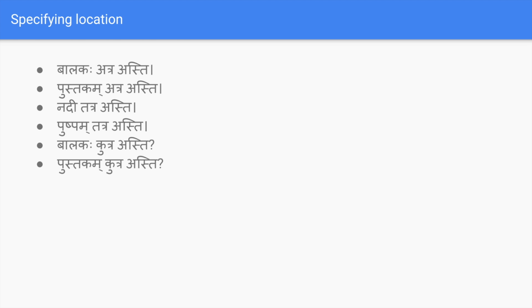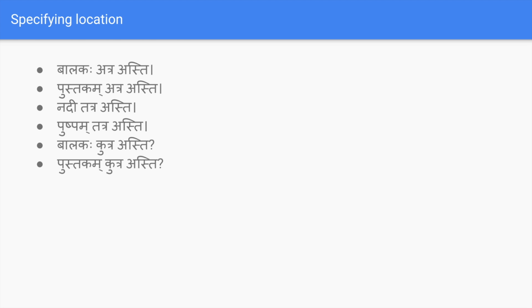And denuhu kutra asti, where is the cow? So you can put any word in Sanskrit, and after that you can ask kutra asti, and the answers could be atra or tatra. Like balakaha atra asti, nadi tatra asti, devalayaha tatra asti.